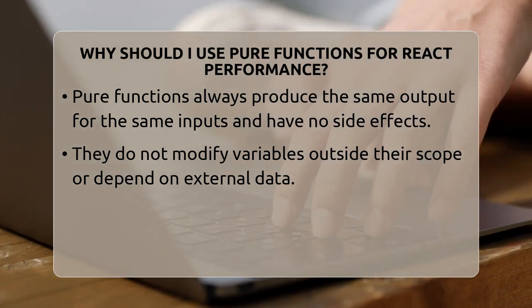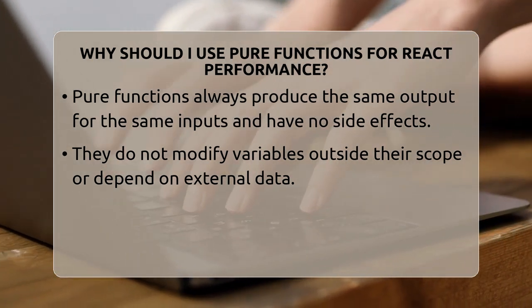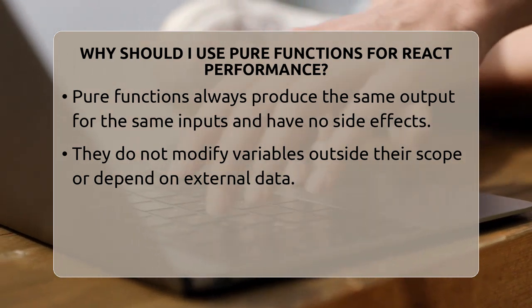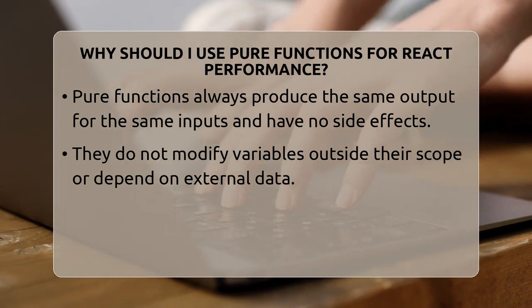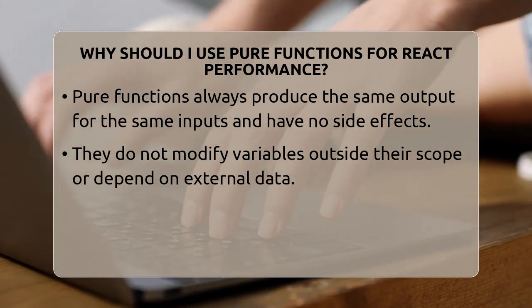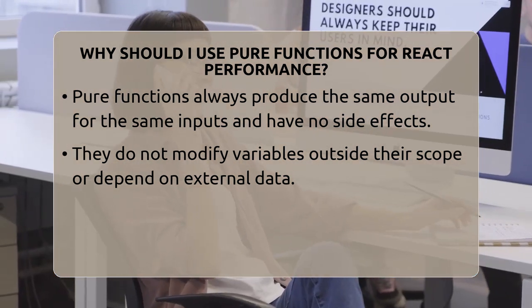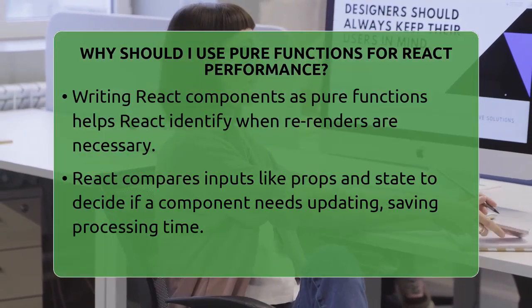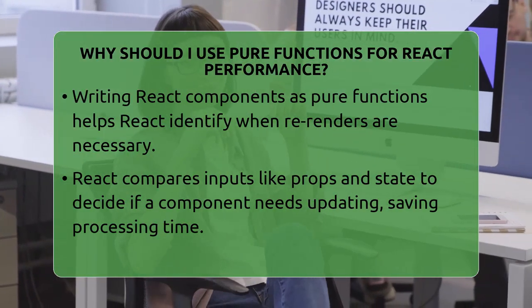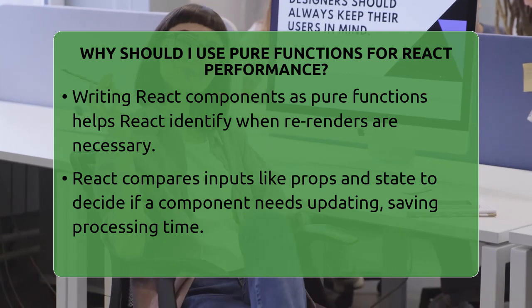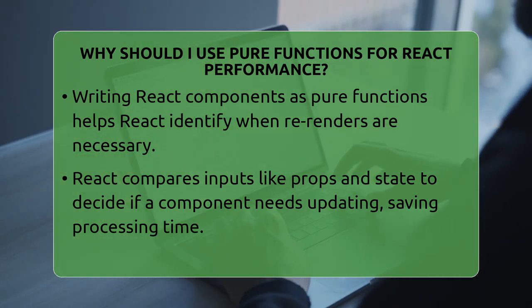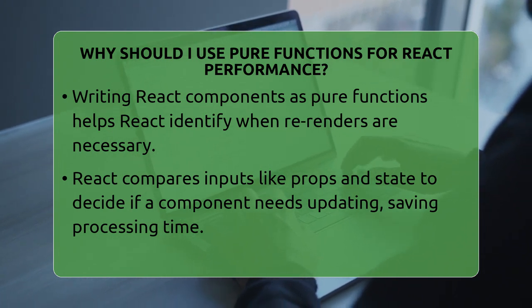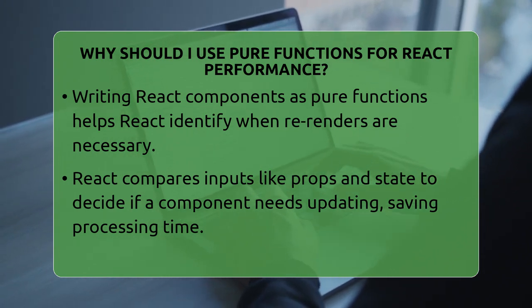A pure function always gives the same result for the same inputs and doesn't cause side effects. It doesn't change anything outside its scope or depend on external variables. When you write React components as pure functions, React can quickly tell when it needs to re-render. It compares the inputs, like props and state, and if they haven't changed, React skips the update. This saves a lot of processing power and makes your app faster.